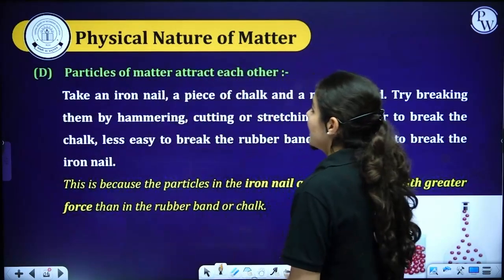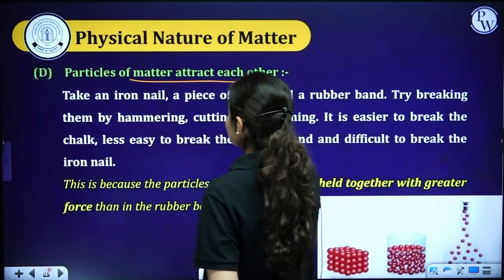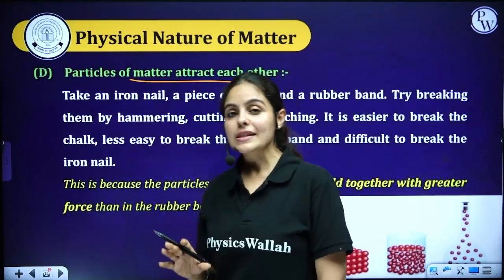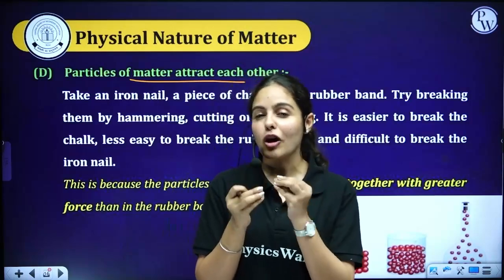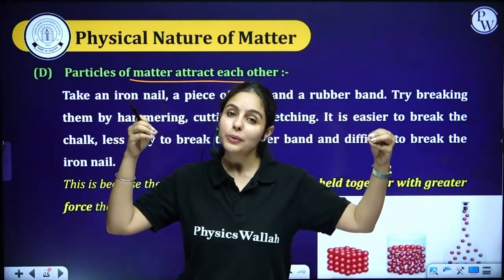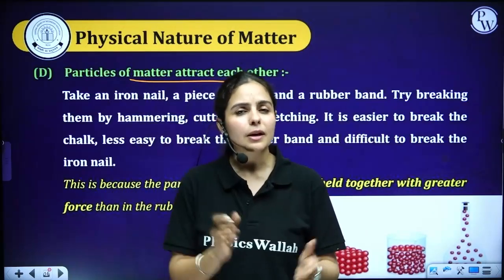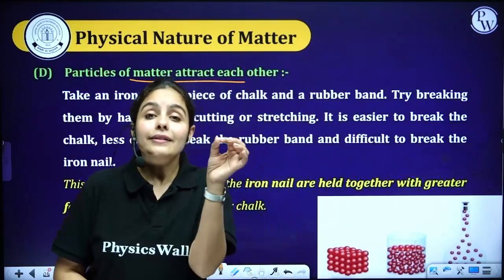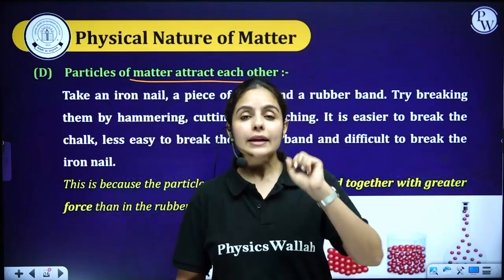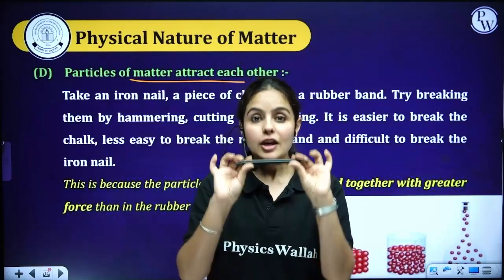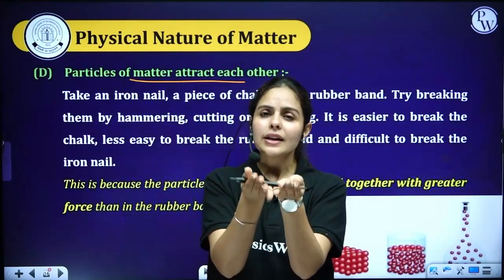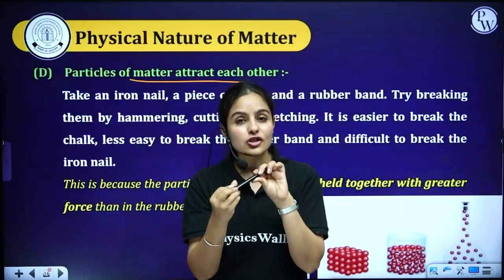All right, guys. Now it's time for us to move on to our next physical nature. Every particle of matter attracts each other. See, again, attraction can be a strong force of attraction, attraction can be medium, and attraction can be weaker, depending on substance to substance, matter to matter. But there will definitely be attraction between particles. For example, solids always have a high force of attraction, and that's why they are rigid. We cannot change their shape.